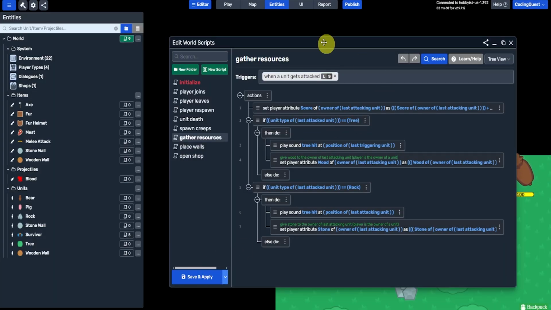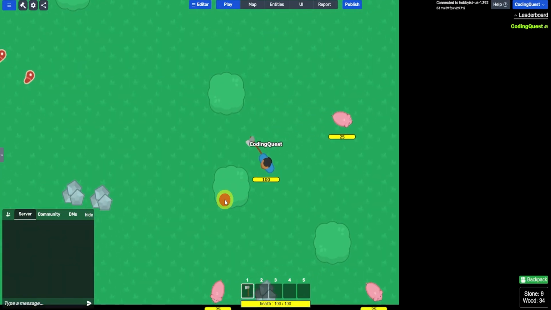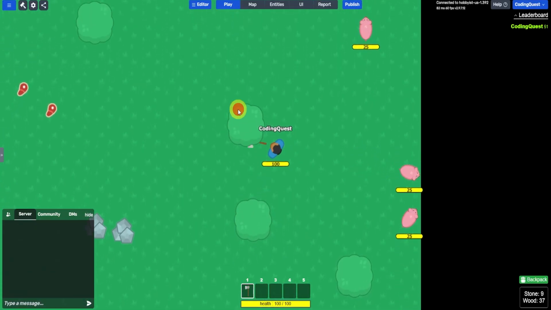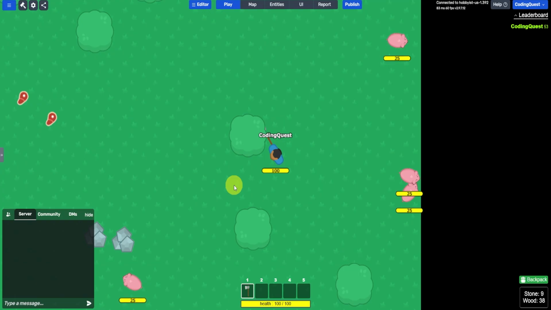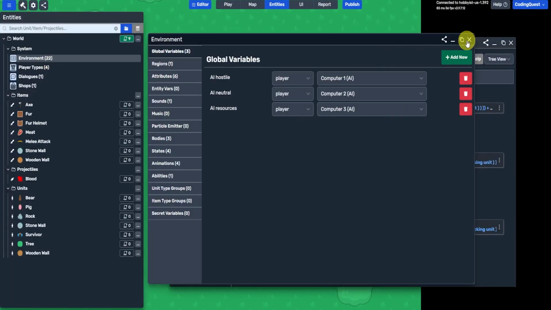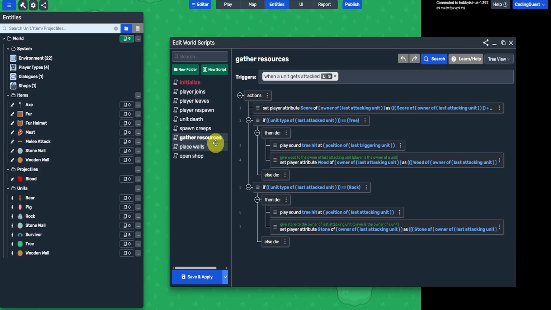And if we hit save and apply, and I hit play, you can see it sometimes works. Actually, it works on the second attempt sometimes. But the reason it didn't work that first time, if you noticed, is because the last triggering unit may not always be the player, because there's other things in our world interacting with each other. There's the monster, the bear hitting the pigs, etc. So what we need to do is use this guy.